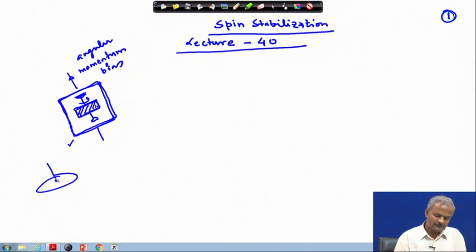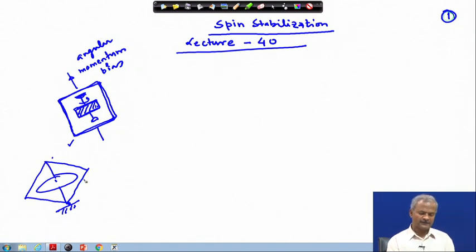There you will find that a spinning wheel is put in a box, and then it is left on this corner. This box remains in this position itself.